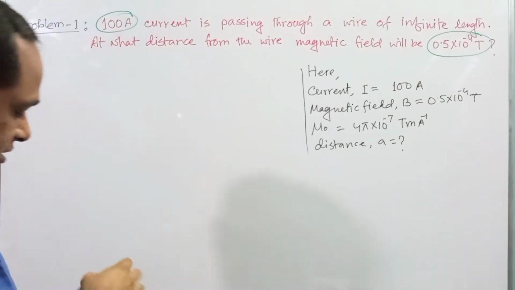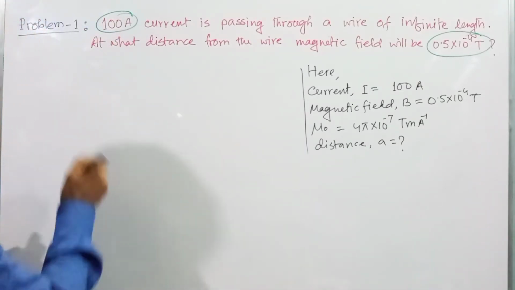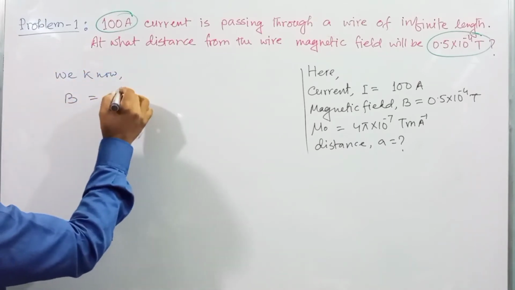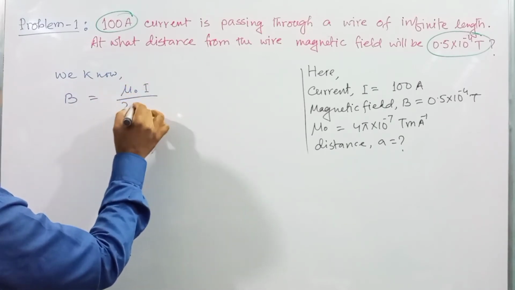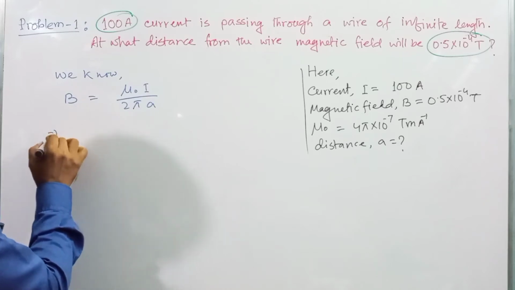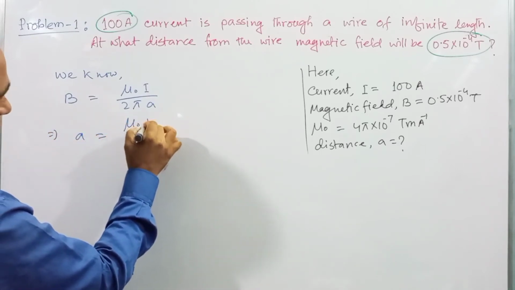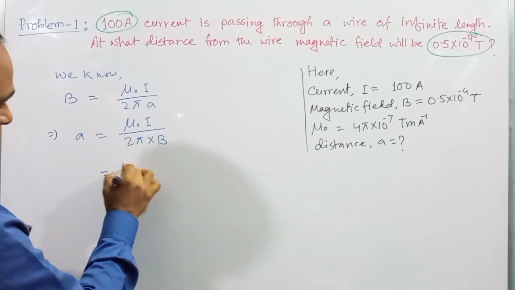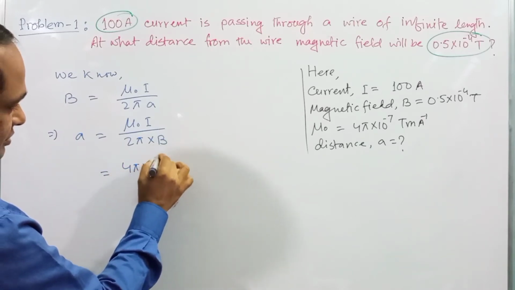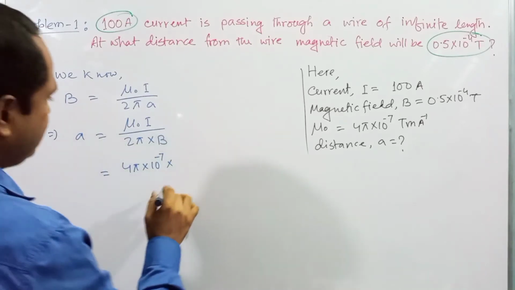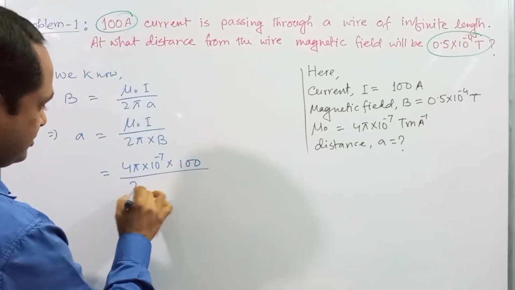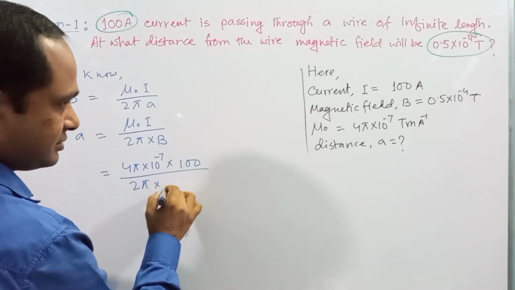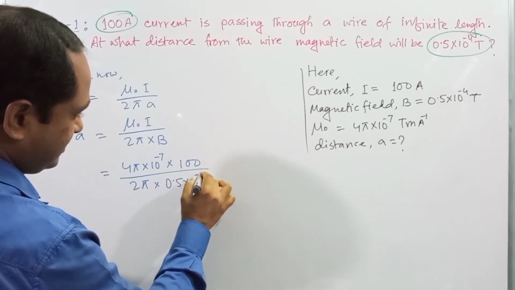Dear student, we know that in case of a straight wire the magnetic field intensity B is equal to mu naught I divided by 2 pi A, or A is equal to mu naught I divided by 2 pi into B. Here the value of mu naught is 4 pi into 10 to the power minus 7, into the value of I, 100 ampere, divided by 2 pi into B. The value of B is 0.5 into 10 to the power minus 4.